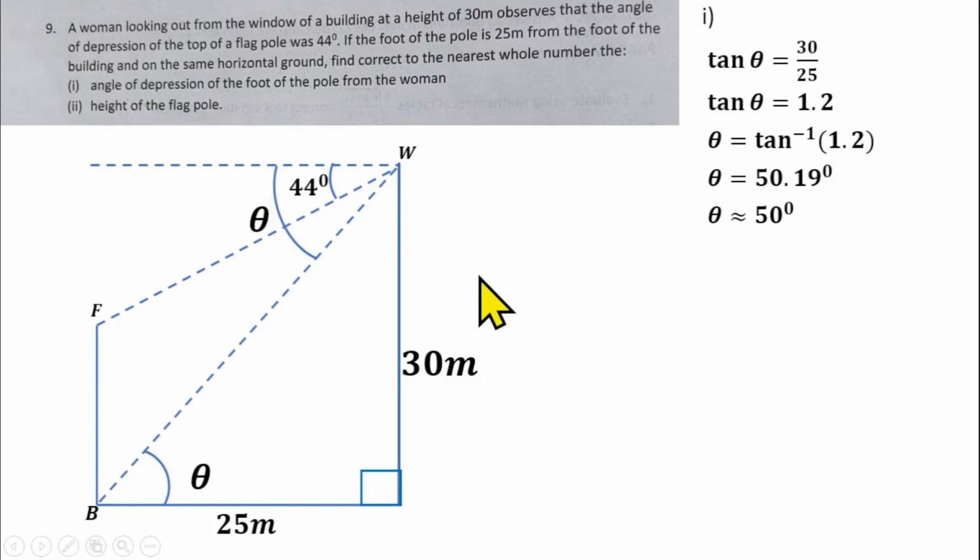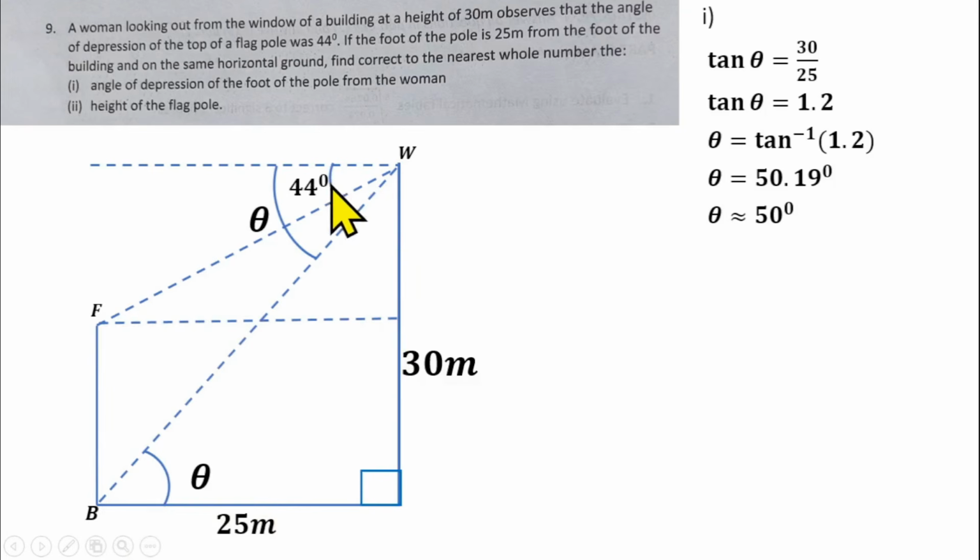Then the next question is that we have to find the height of the flagpole. This is the flagpole here. We are looking for from here to here. And how would that be possible for us to do? Now it's possible. I can complete this diagram from this point to this point. I can draw a straight line here to complete the diagram, so that makes this place a rectangle. Having done that, from here to here is 25 meters, that means from here to here will also be 25 meters. Do you understand that?